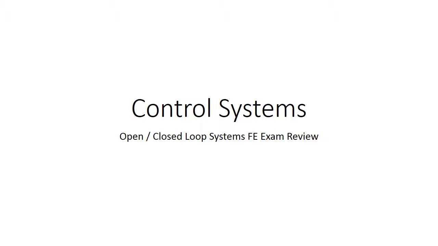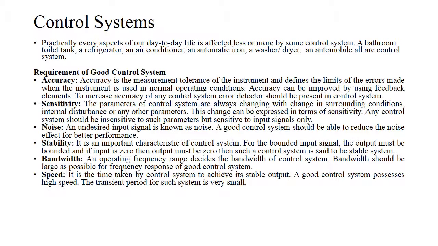Hey, this is Control Systems lecture for open and closed loop systems for the FE exam. And today we're going to start off talking about what a control system is. Practically every aspect of our day-to-day life is affected less or more by some control system. A bathroom toilet tank, a refrigerator, air conditioner, automatic iron, a washer, dryer, automobile are all control systems.